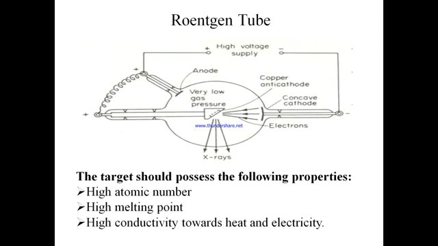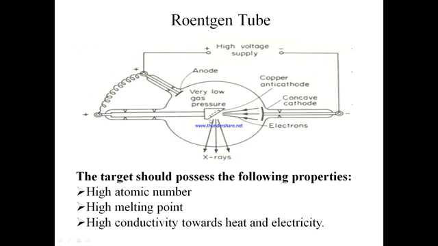Now, as almost 2 to 5% of energy is converted to X-rays and the rest of the energy is converted into heat, the target should have a high melting point so that it does not melt due to the production of heat. And it should also have very high thermal and electrical conductivity, because even if heat energy is produced, it should immediately be transferred to the surroundings with the help of the metallic rod.